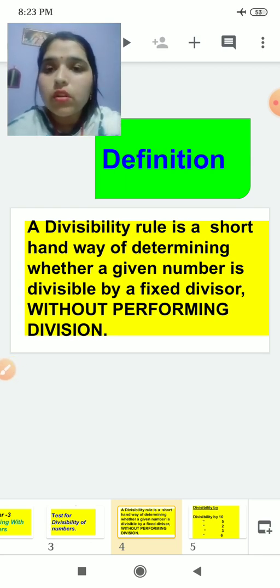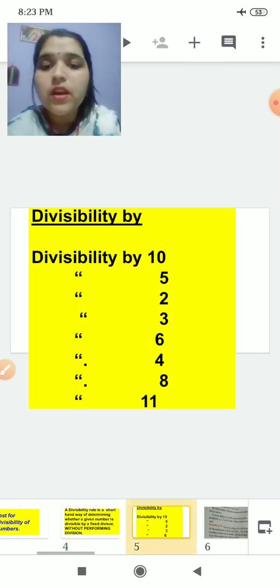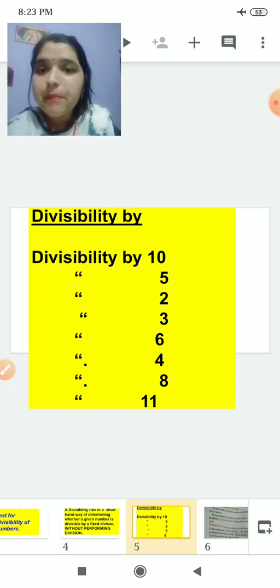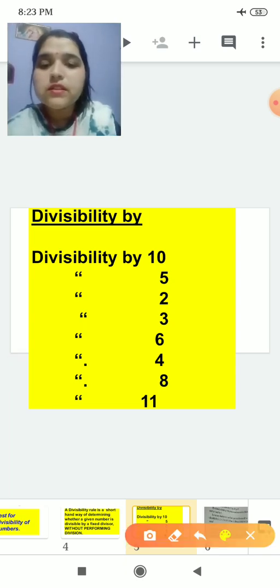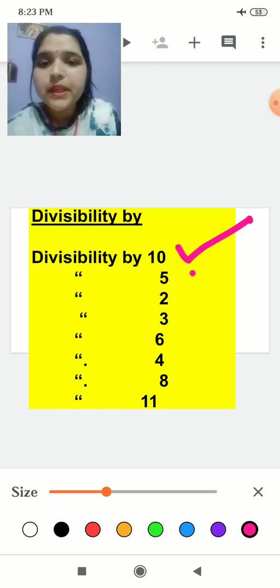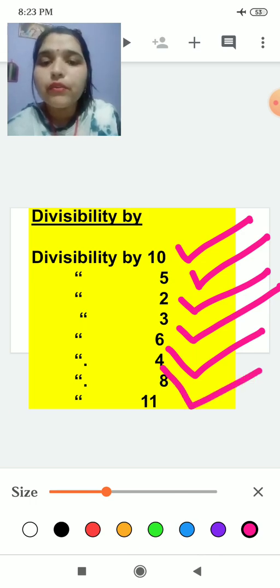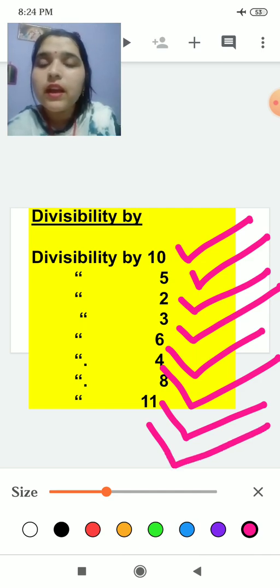Let's see what divisibility tests we are going to go through today: divisibility by 10, divisibility by 5, divisibility by 2, divisibility by 3, divisibility by 6, divisibility by 4, divisibility by 8, divisibility by 11.